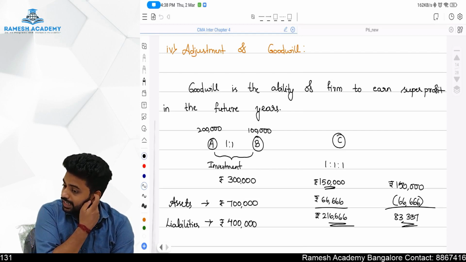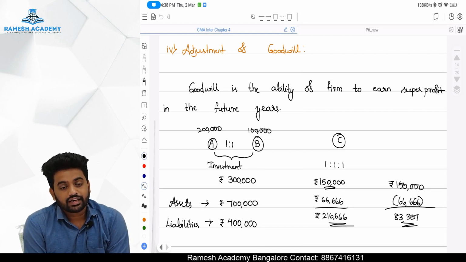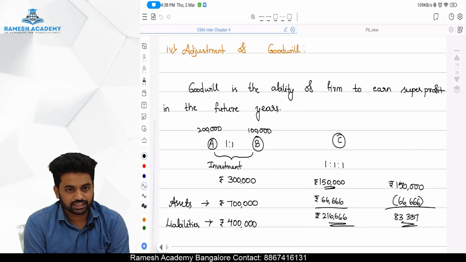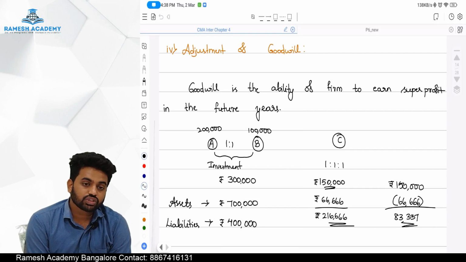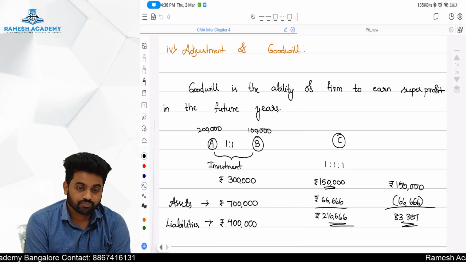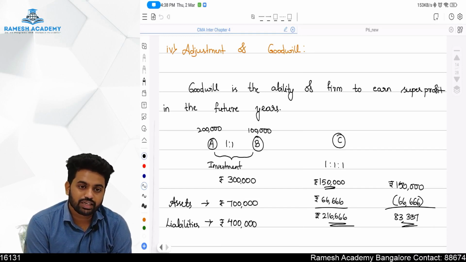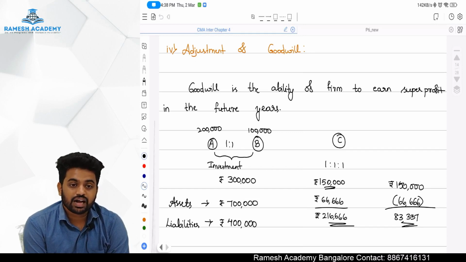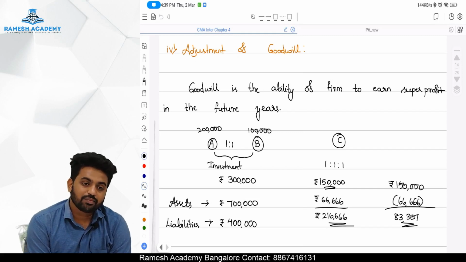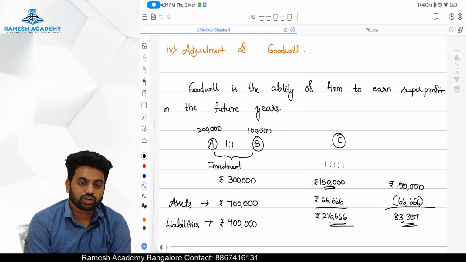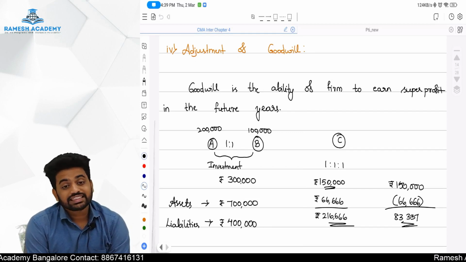No. As per AS 26, you cannot show goodwill in your books unless it is purchased. If you have purchased goodwill, then you can show it. Otherwise, you cannot show goodwill on the asset side. So goodwill portion shall be recovered by whom? By our sacrificing partners, from the gaining partner. We will debit the gaining partner's capital account for the portion of goodwill he is going to get, and credit the sacrificing partner.